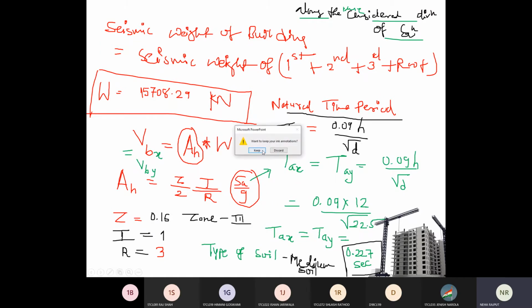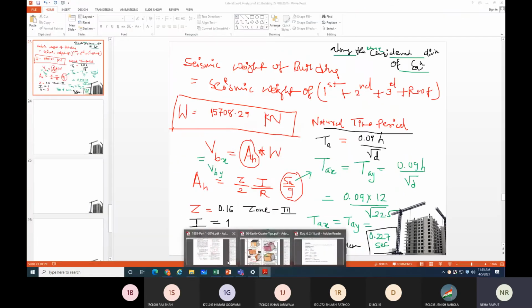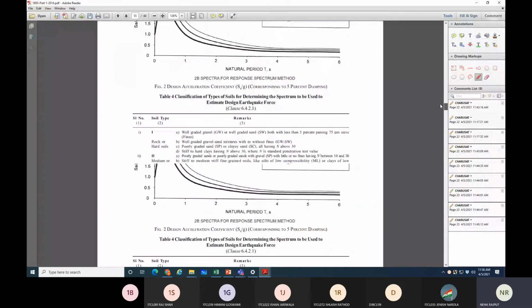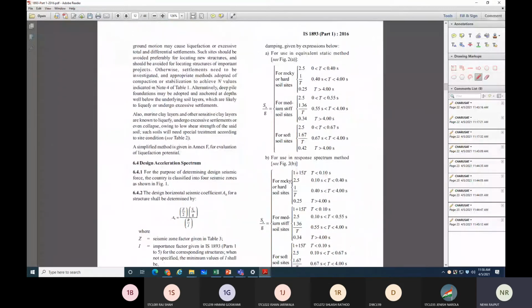So depending on medium soil and 0.227, you need to open this table. This is your SA by G value. You need to see medium soil. This is in the equivalent static method, because we are dealing with the static method.